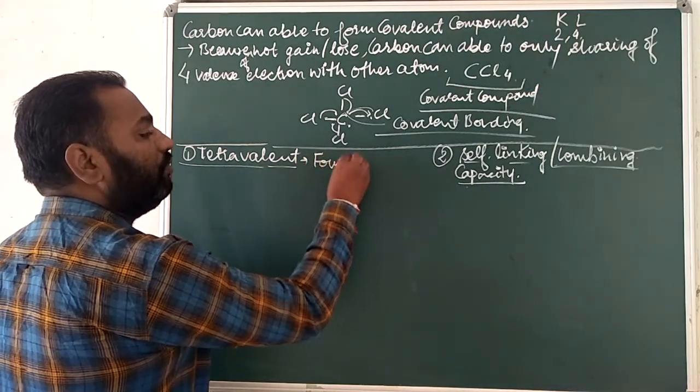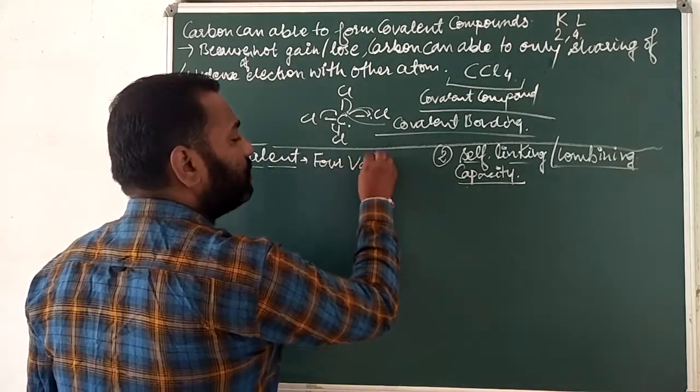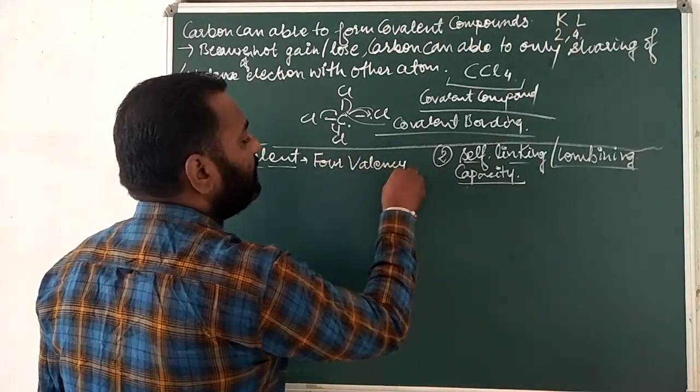It means 4 valence electrons, or 4 valencies.